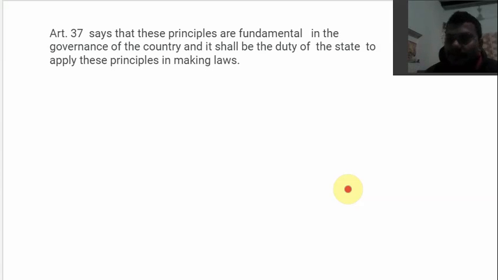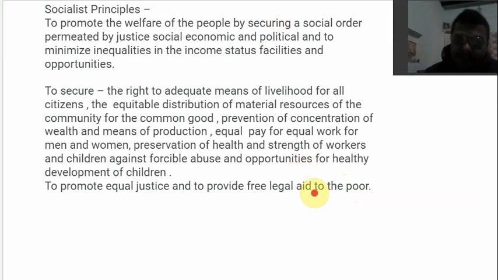This shows their importance. And now we are going to understand what these principles really are. What do these principles actually say? So these principles are roughly divided into three categories. We have socialist principles, we have Gandhian principles, and we have intellectual liberal principles. First, we are going to learn about the socialist principles.